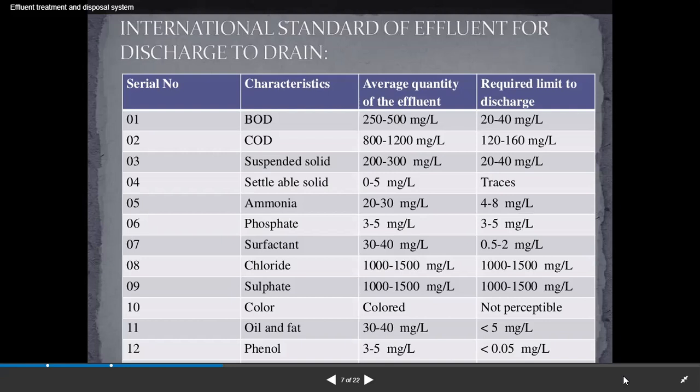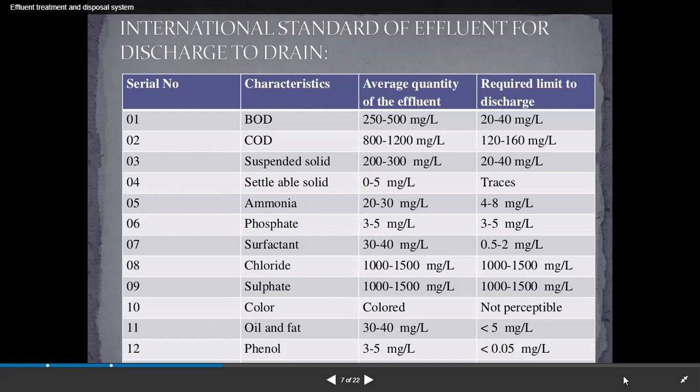Here, in the characteristics of sulfate, the average quantity of the effluent in sulfate is 1000 to 1500 milligram per liter. Required limit to discharge is 1000 to 1500 milligram per liter. In color, average quantity of the effluent color, required limit to discharge is not perceptible.